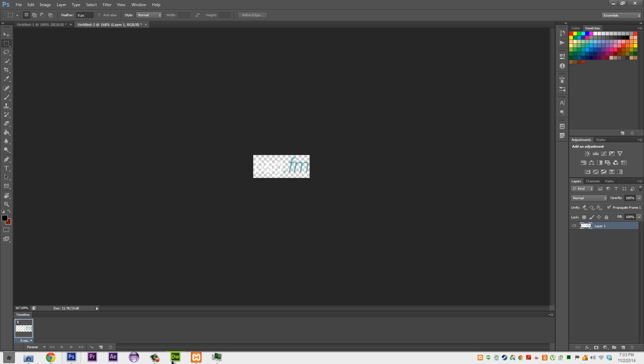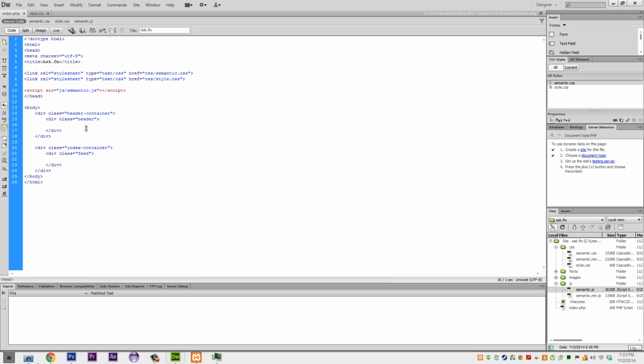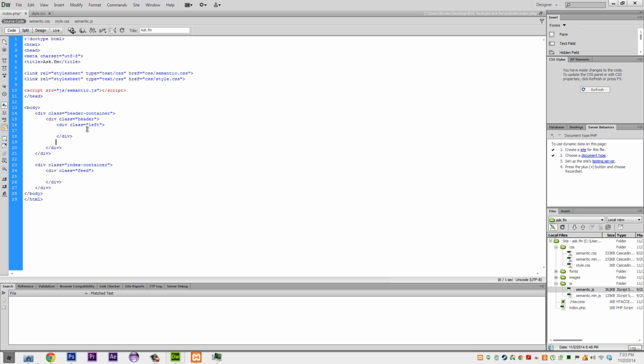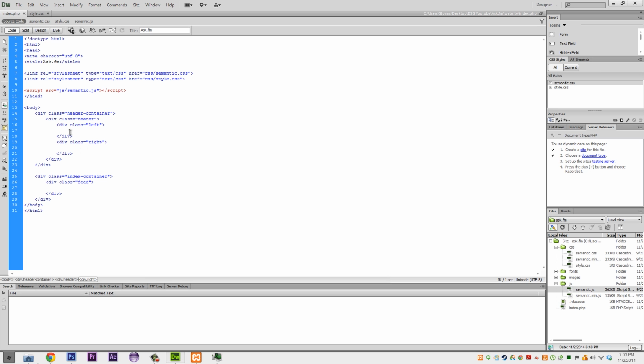Alright, so if we come into Dreamweaver, we're gonna have two things. We're gonna have div class equals left, I believe. That should bring it all left for us. And then we're gonna have a div class equals right. That'll bring everything right for us. That's something we get to have with this framework. It does it all for us. And in here I'm just gonna have a div class equals logo,